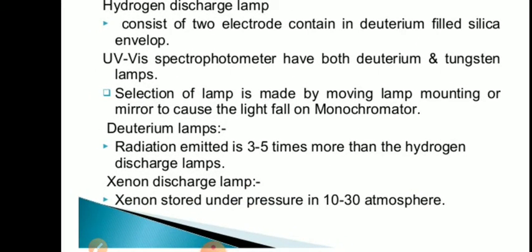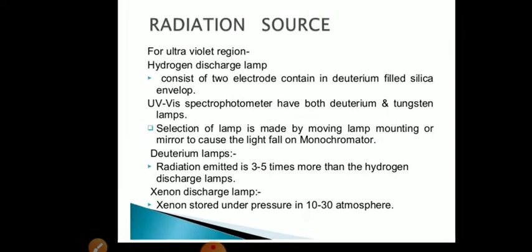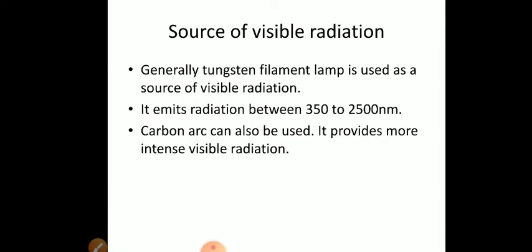And if you are using a UV visible spectrophotometer, then the spectrophotometer should have a radiant energy source for the UV region also and for the visible region also. So a UV visible spectrophotometer has both a deuterium or hydrogen lamp as well as a tungsten filament lamp. Tungsten filament lamp is required for emitting radiations in the visible range. The selection of lamp is made by moving the lamp mounting.